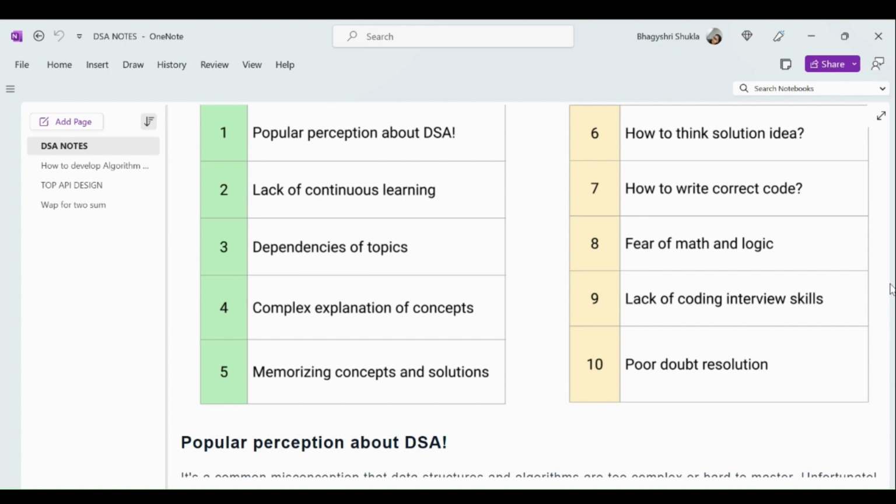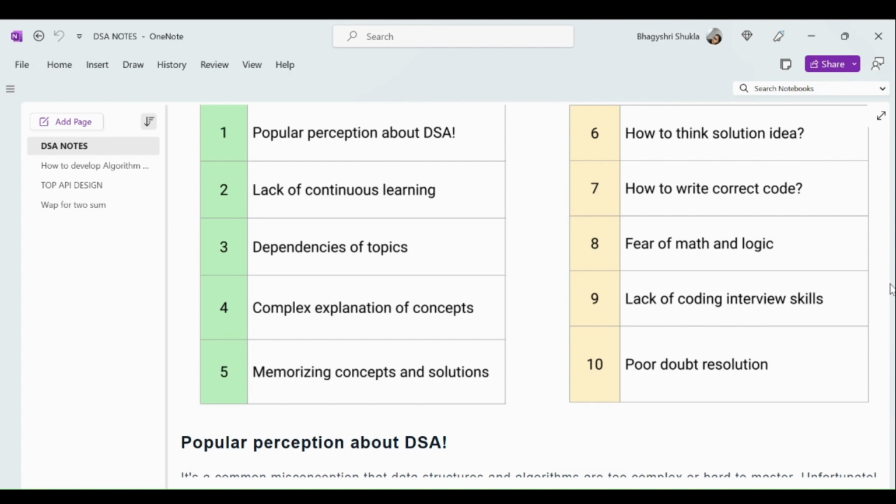We don't have to memorize things or theory. I can say we have to understand the reason behind it, how this code or line of code gets performed, gets easier, gets time consuming. We have to take care of that and understand. Then accordingly we have to apply this DSA algorithm in the case where it is suited. Then next we have how to think of a solution idea. It is a major part of finding the solution. How we have to start thinking about it, how we get the proper direction.